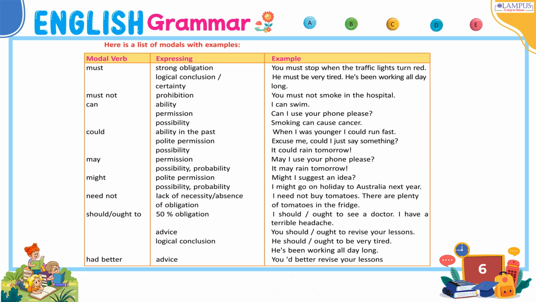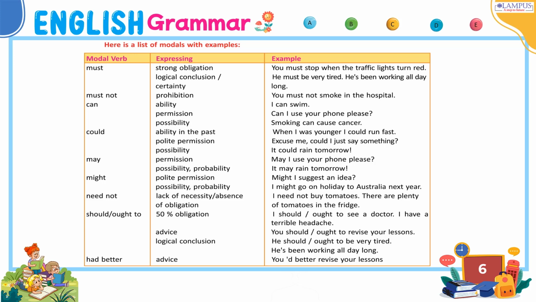Modal verb, expressing, example. Must. Strong obligation: you must stop when the traffic lights turn red. Logical conclusion, certainty: he must be very tired. He's been working all day long. Must not. Prohibition: you must not smoke in the hospital. Can. Ability: I can swim. Permission: can I use your phone please? Possibility: smoking can cause cancer.